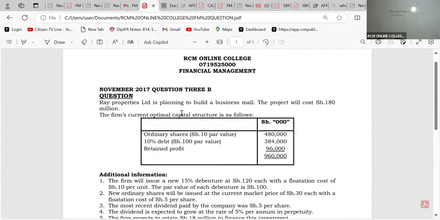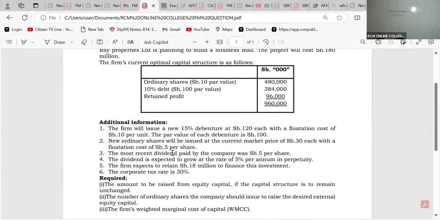So it means that if the examiner was to ask me to compute the cost of capital, then the most appropriate cost of capital here would have been the incremental one, the WMCC. And if it is WMCC, what am I going to do, ladies and gentlemen, pretty fast here? Because it is WMCC, it is your normal; WMCC and WACC formulas are the same.